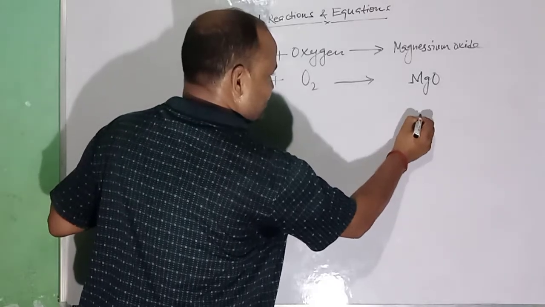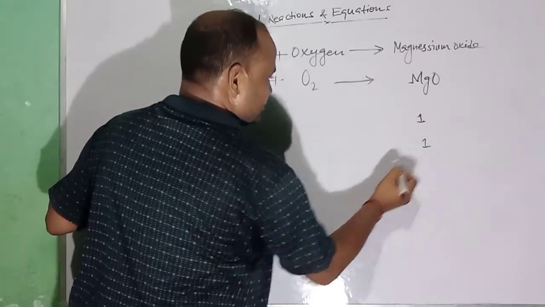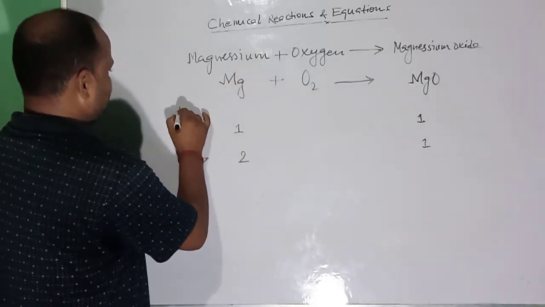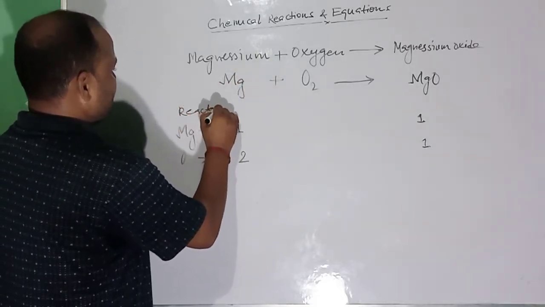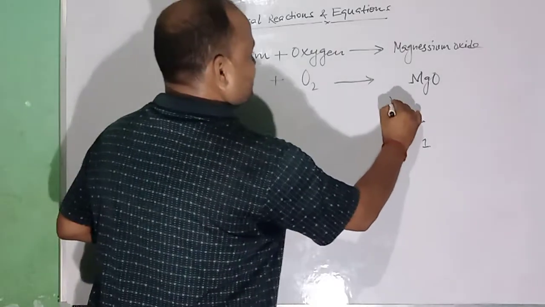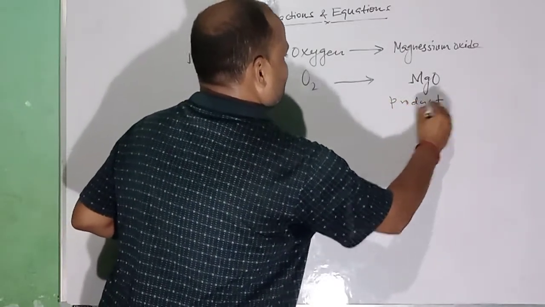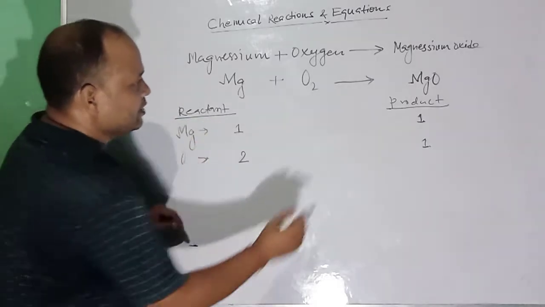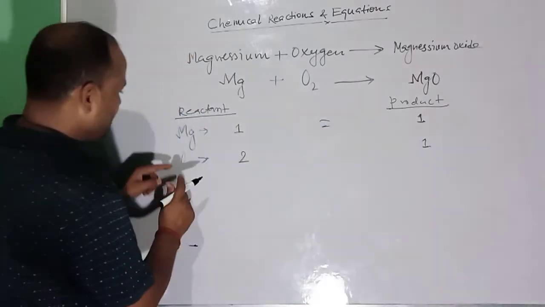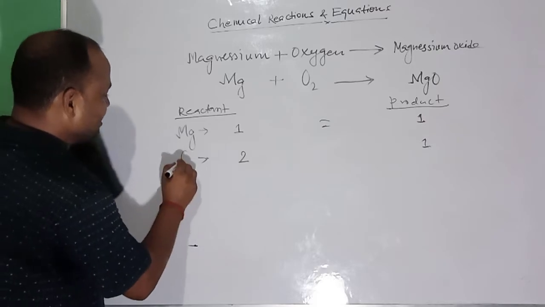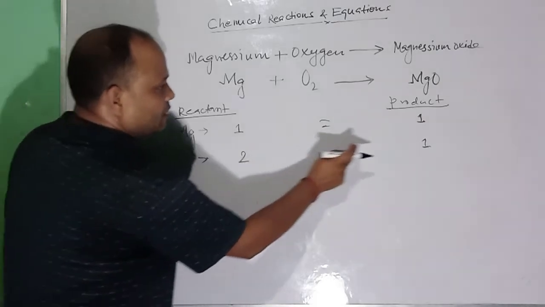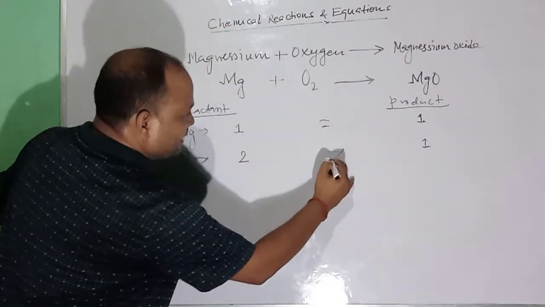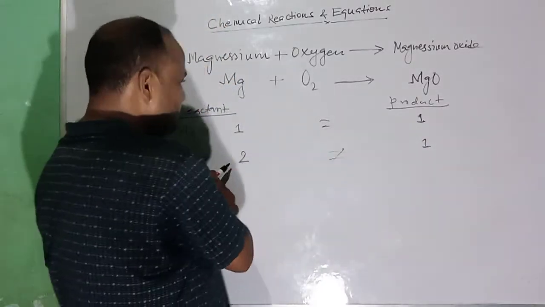This is the reactant side, this is the product side. So on the reactant side, magnesium is 1, on the product side magnesium is 1, equal. On the reactant side, oxygen is 2, but the number of oxygen atoms on the product side is 1. So here it is not balanced. You need to balance it.